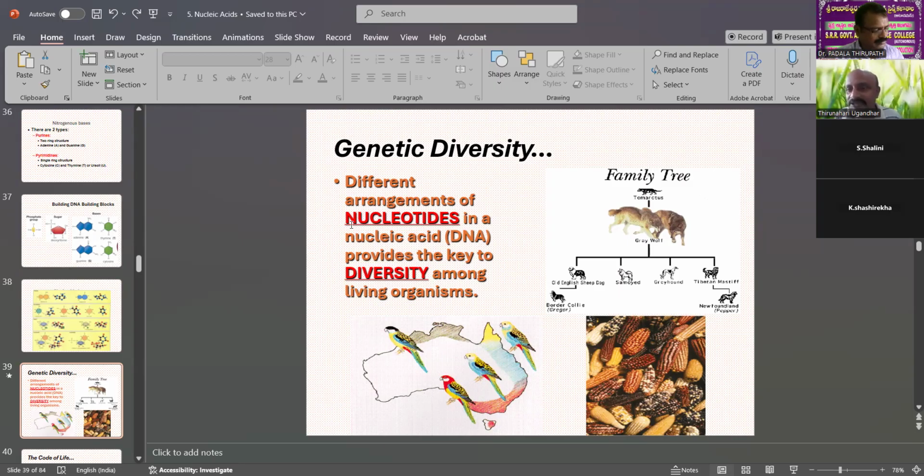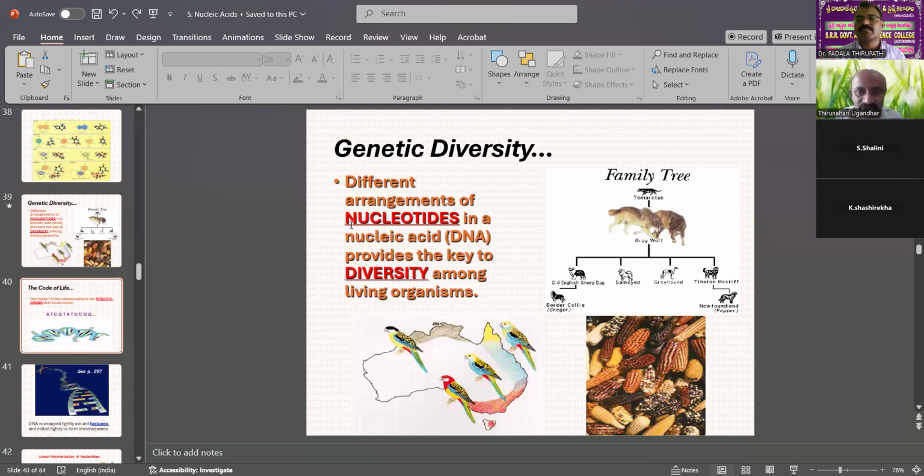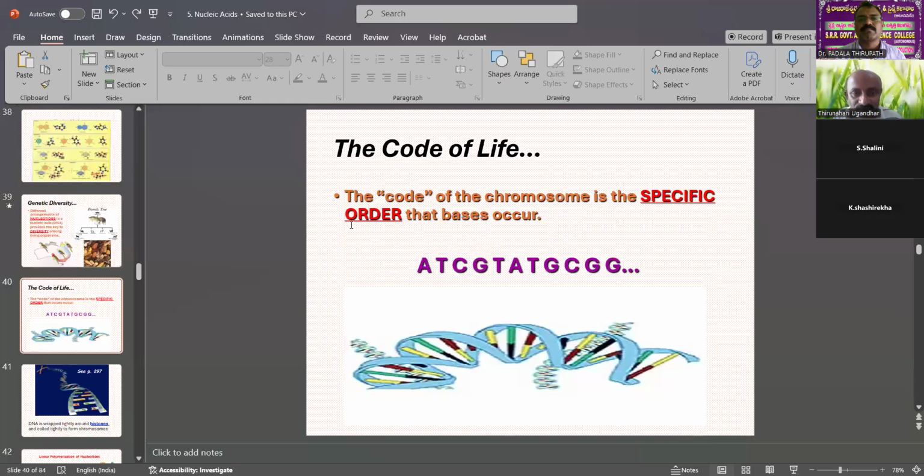That is genetic diversity. The arrangement of nucleotides is not the same in one plant or another within the species or genera. Human beings also differ in character and thinking power.